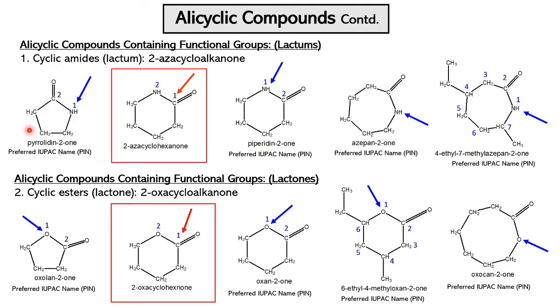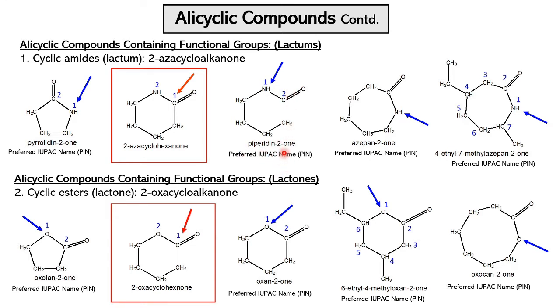So basically it is a pyrrolidine molecule along with a carbonyl group, or keto, at second position. So we name like this: pyrrolidin-2-one. One is a suffix for ketone. And this molecule, piperidin-2-one, is basically a piperidine molecule containing a ketone group at second position.